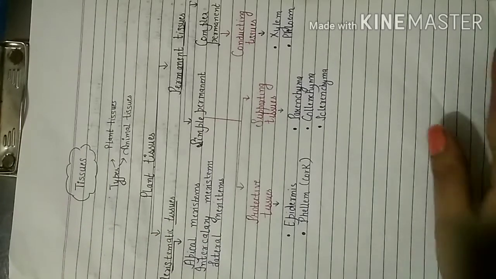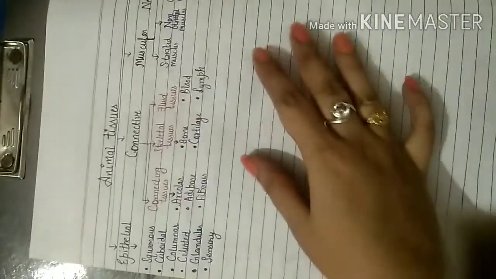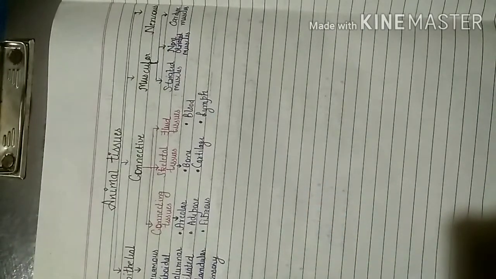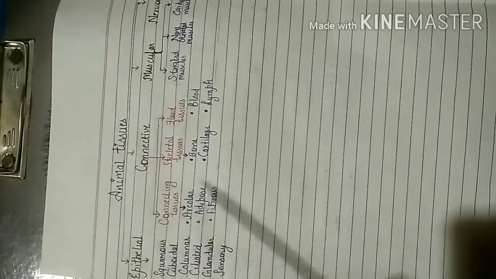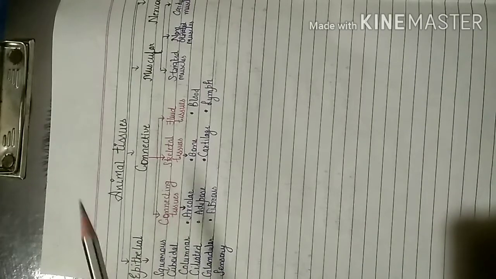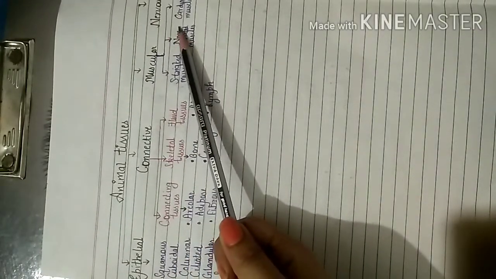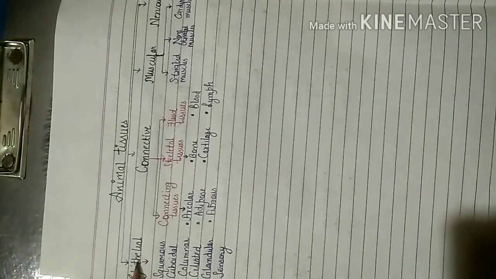Now let us know about the types of animal tissues as well. The animal tissues are divided into four types. Number one is epithelial, then connective tissue, and there is muscular tissue and nervous tissue. Epithelial tissue is divided into further 6 types, and these types are squamous epithelium, cuboidal epithelium, columnar epithelium, ciliated epithelium, glandular epithelium and sensory epithelium.